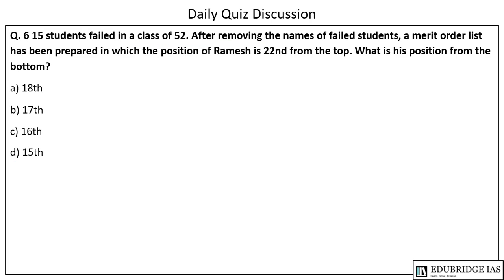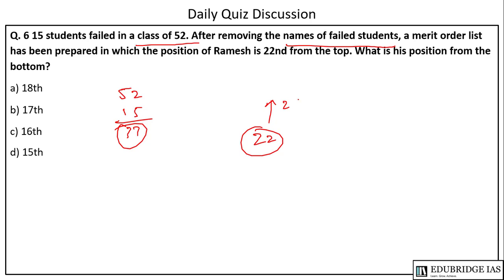The next question says that 15 students failed in a class of 52. After removing the names of the failed students, how many are left? 52 minus 15, 37 students. A merit order list has been prepared in which the position of Ramesh is 22nd from top. So Ramesh is on 22nd, so there will be 21 students above him.